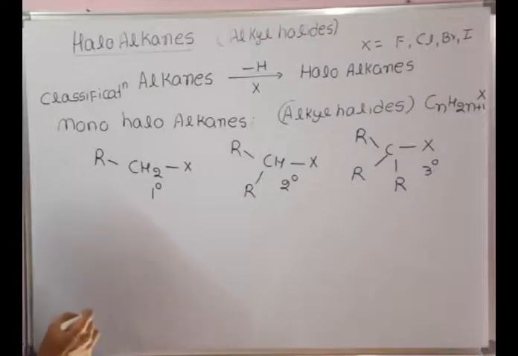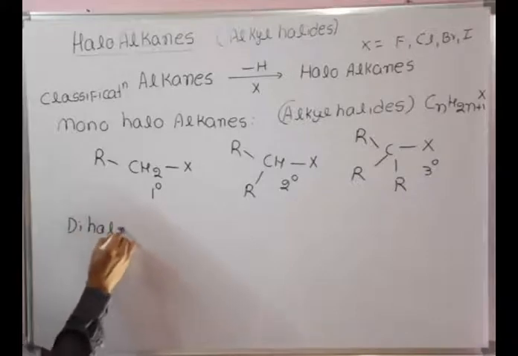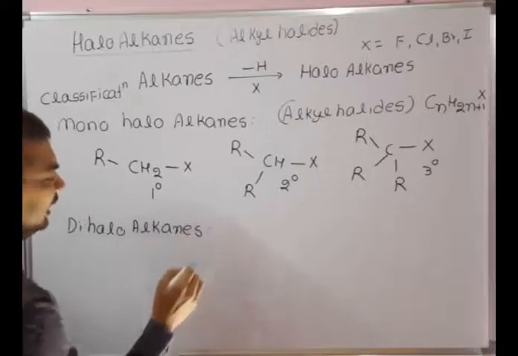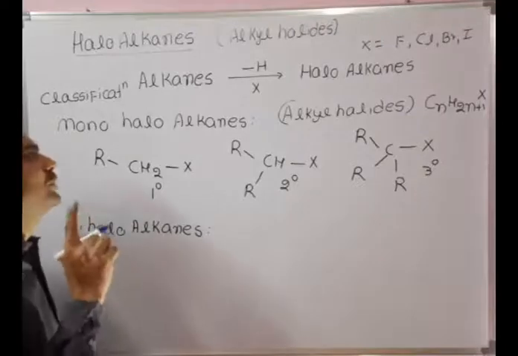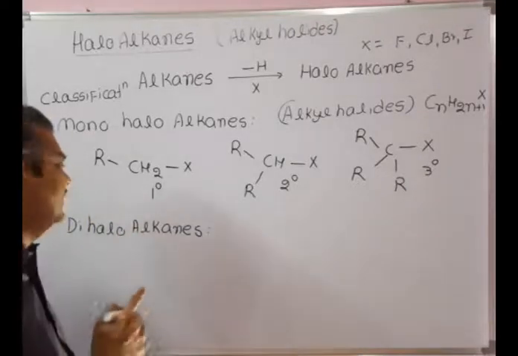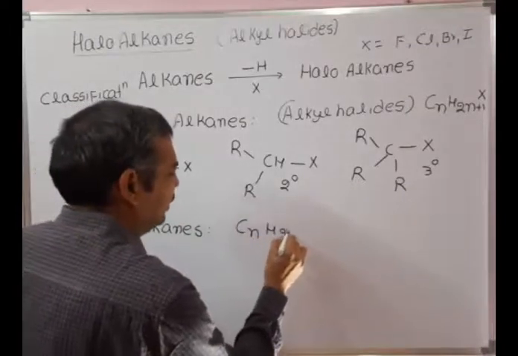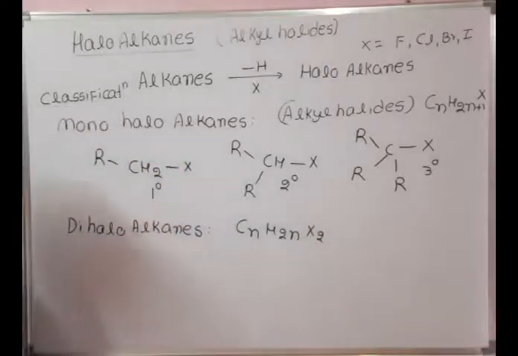Now the next classification of haloalkanes is dihaloalkanes. In dihaloalkanes, two hydrogens are replaced with two halogens in an alkane. The general molecular formula is CnH2nX2. These dihaloalkanes are again classified into two types: geminal dihalides and vicinal dihalides.